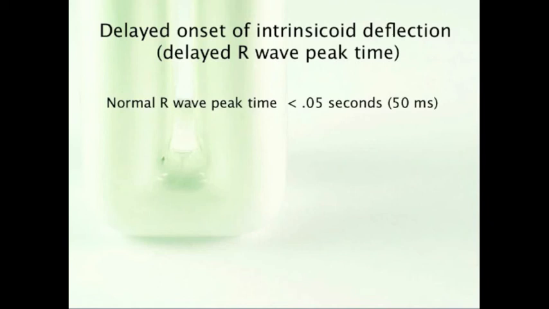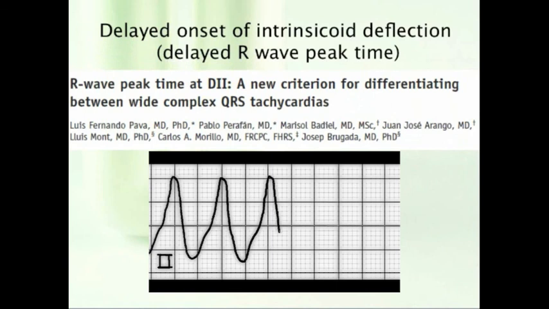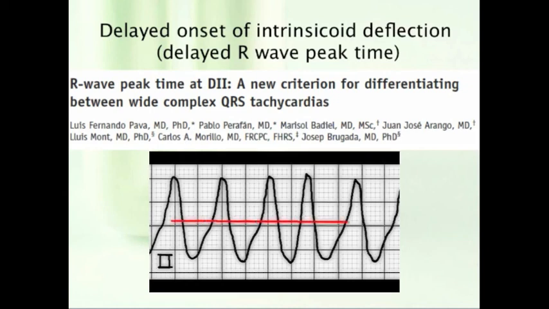And finally, the reason I mentioned delayed R wave peak time to begin with goes back to our discussion on the Brugada algorithm for determining wide complex SVTs from VTAC. So in 2010, Brugada et al. published a new criterion based on the R wave peak time in lead 2.